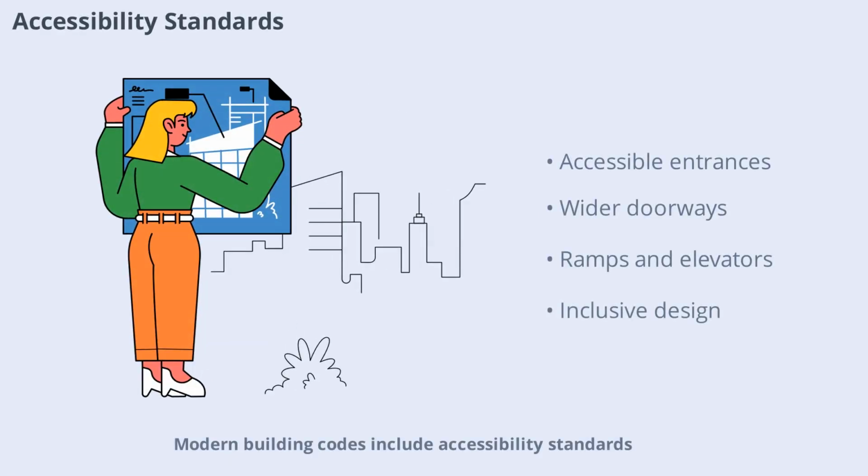Modern building codes include accessibility standards to ensure buildings are usable by everyone, including people with disabilities.